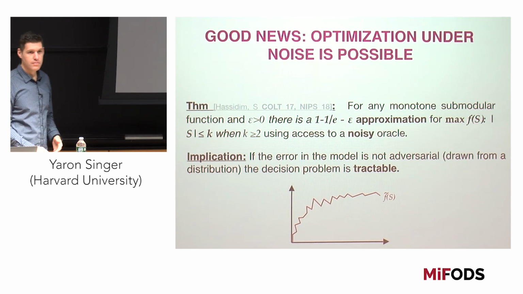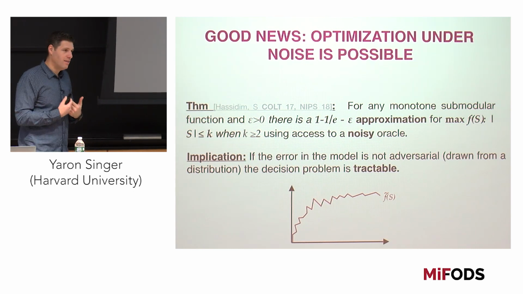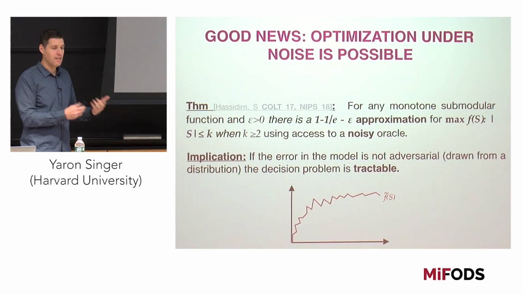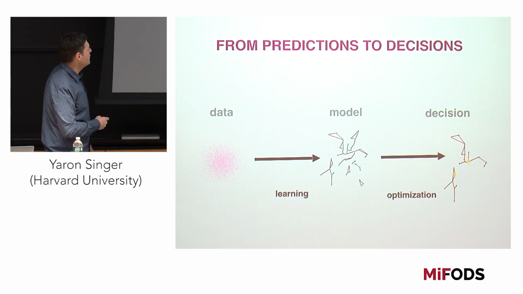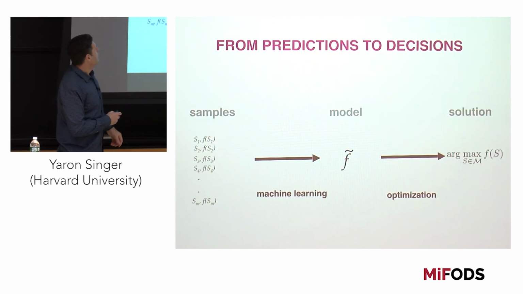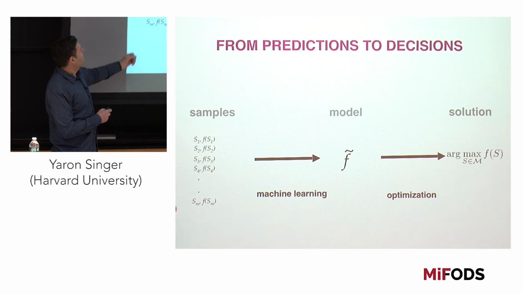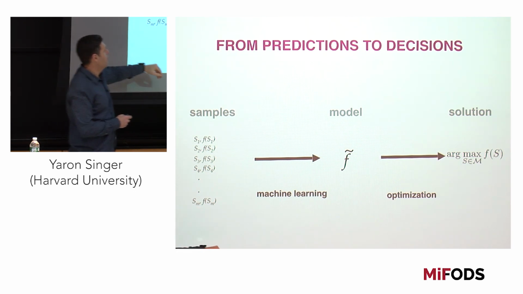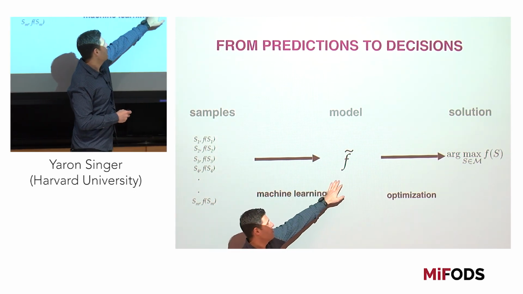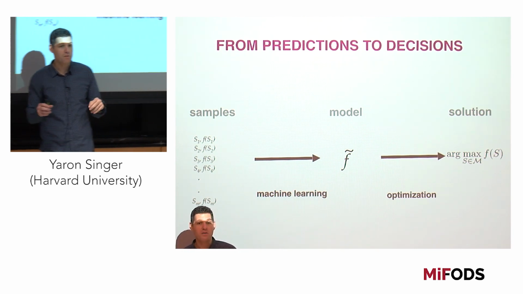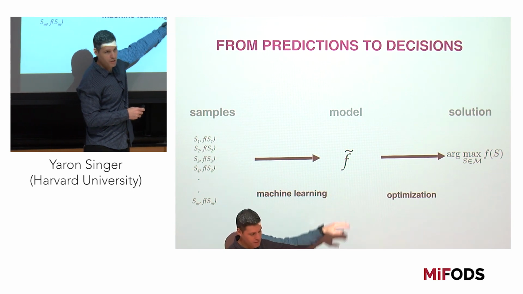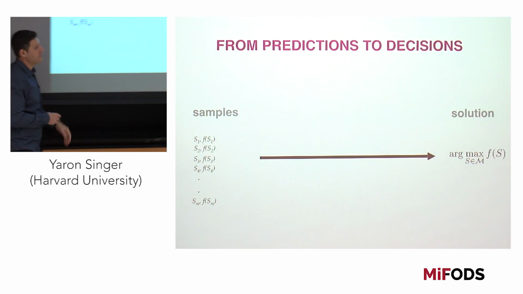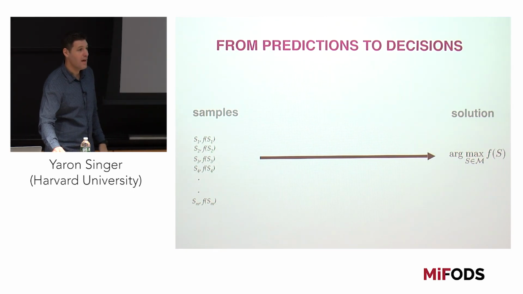So now the question is, what happens in the cases that we care about? And these are the cases of learning and optimization. In order to understand this, if we want to move from predictions to decisions, what we know is that there are some models for which this works, and there are some models for which this doesn't work. We don't know whether we can produce these models for which this works. So the question that we should be asking is, we should just forget about the models, and ask a broader question.